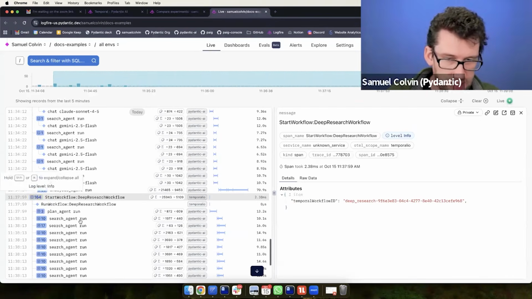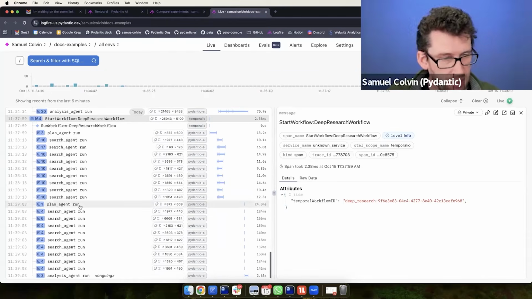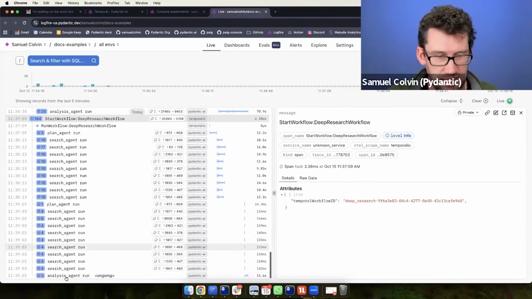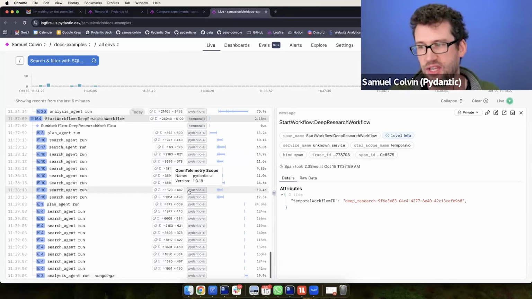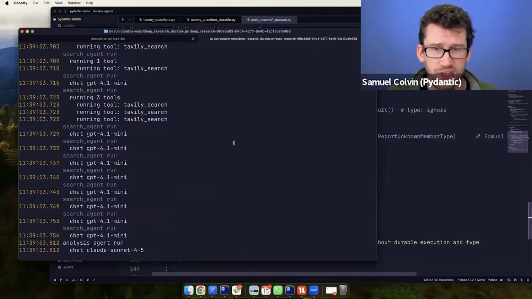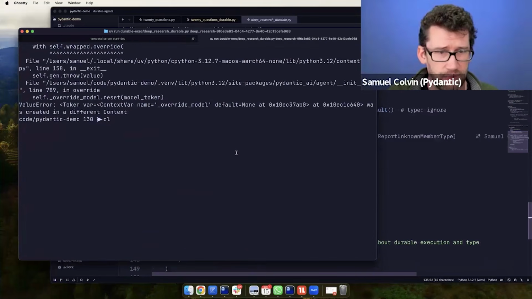If it's not going to fail for me, which it seems to be, there we are. It started again. You see our plan took 24 milliseconds. Search all took no time at all in the grand scheme of things because it just got the result back from Temporal immediately. And then the analysis, the task we hadn't run yet, needs to start again because that's an activity, and activities obviously have to run again from scratch.